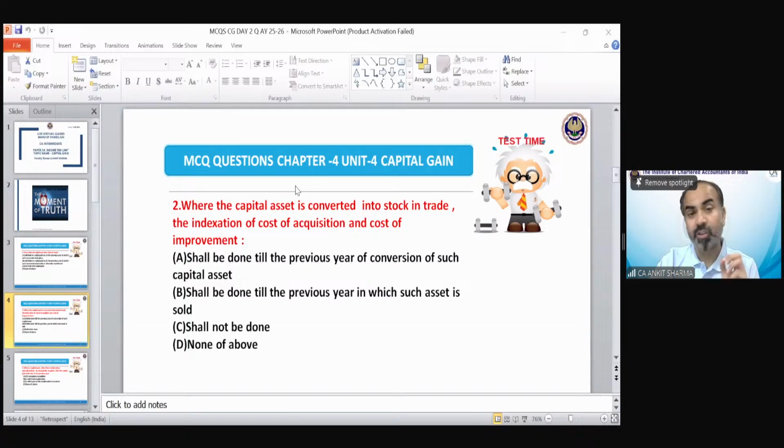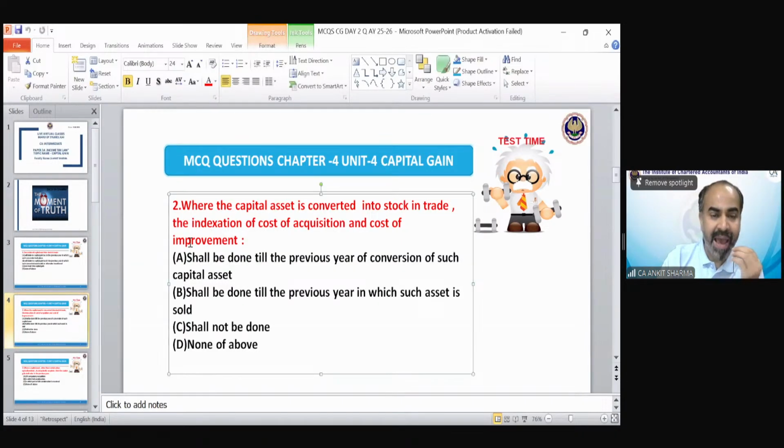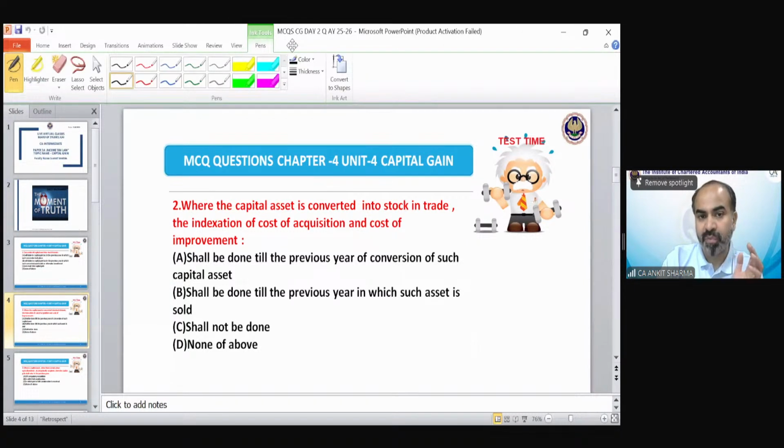The correct answer of the second question is option number A, because we have actually converted that asset into stock in trade. And we assume at the time of conversion, transfer has been done. So everything we should take at the time of conversion except the chargeability here. So the correct answer would be A.